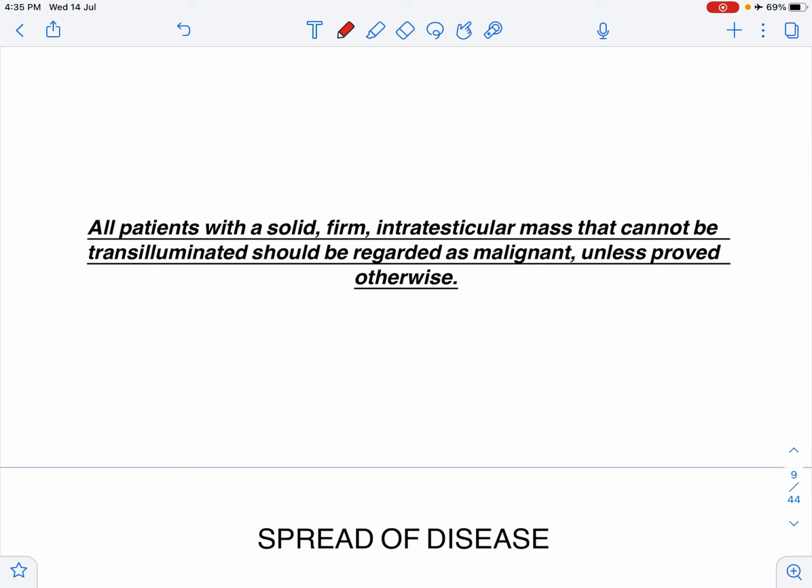Now, there is an aphorism in surgery which says all patients with a solid, firm intratesticular mass that cannot be transilluminated. Basically, he is trying to rule out the other swellings such as hydrocele, epididymal cyst, and spermatocele. So, any patient who has a solid, firm intratesticular mass which cannot be transilluminated should be regarded as malignant. Intratesticular means you cannot palpate the mass separately from the testis. So, these swellings are considered to be malignant and treated as such unless proved otherwise.